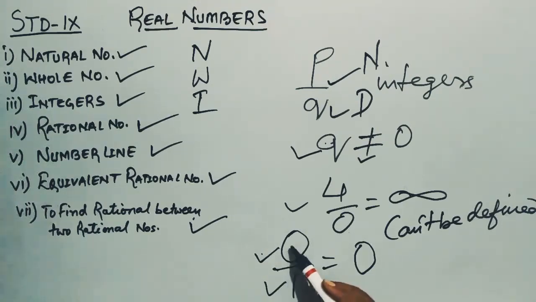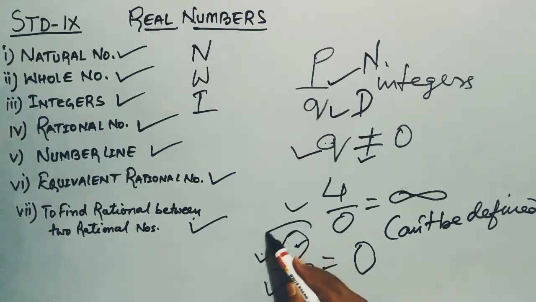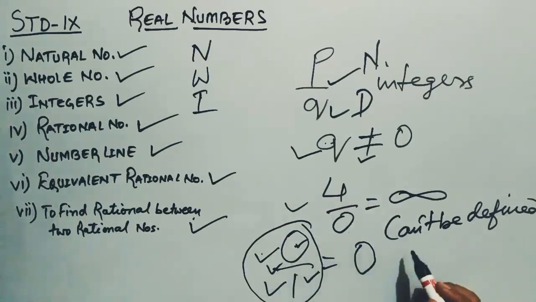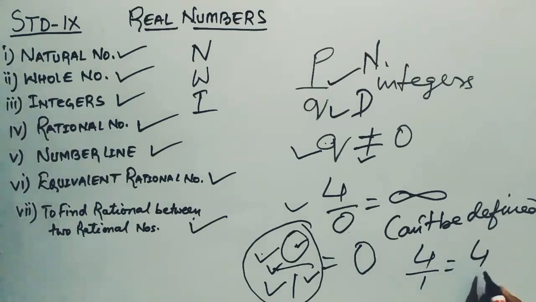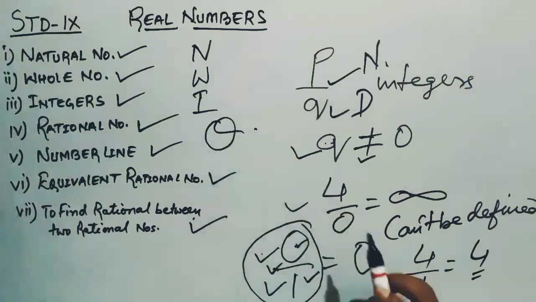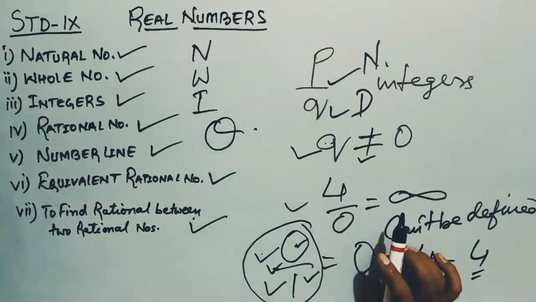Denominator is not equal to 0. And P, it means 0, is an integer. And 1 is also an integer. It means that it is completely fulfilling the definition of a rational number. So it is also a rational number. Similarly, we can write 4 by 1, that is 4, which is also a rational number. We denote the rational numbers by capital Q.